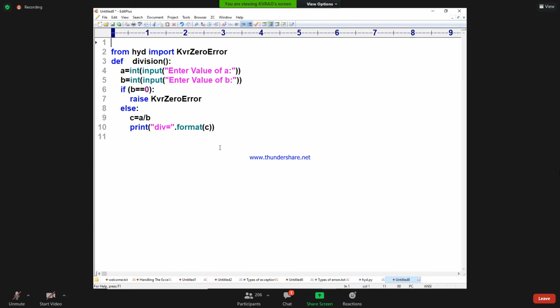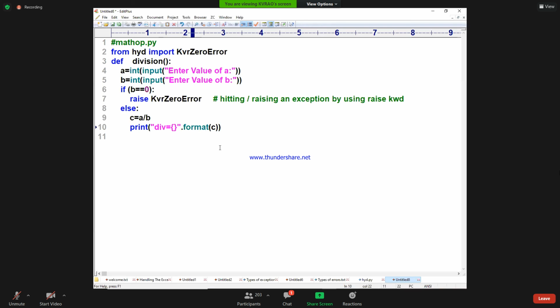I'm going to call it MathOP.py. Here we call it hitting an exception. Here I am writing: hitting or raising an exception, by using which keyword? The raise keyword.